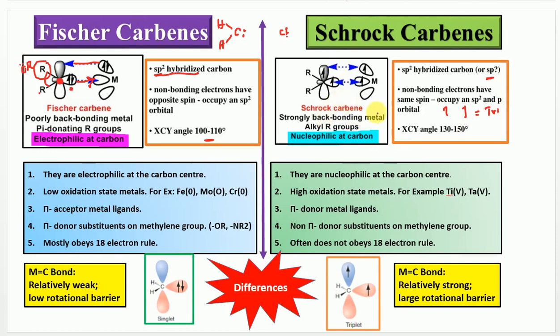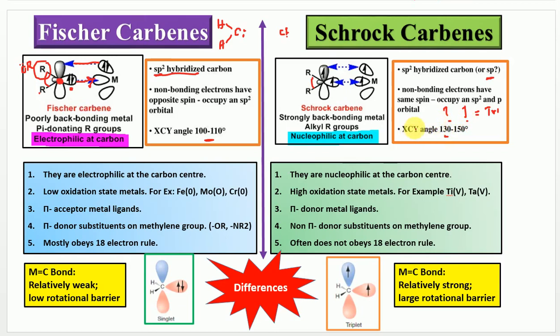And here the H-C-Y bond angle can be said to be 130 degrees, which is more than this one. So Schrock carbenes generally have a larger bond angle, more stability and less energy, and they exist in a triplet state, which is also called the ground state.